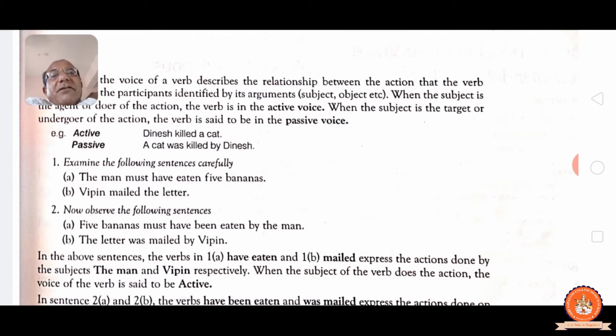Been we add on our own, and the past participle is also given, eaten by the man. Vipin mailed the letter, simple past tense again coming: the letter was mailed by Vipin. See, simple past tense, the letter is the object in sentence B, that comes first in passive. The letter is singular, so was is coming. Mailed, third form, is the same as second and third, by Vipin.